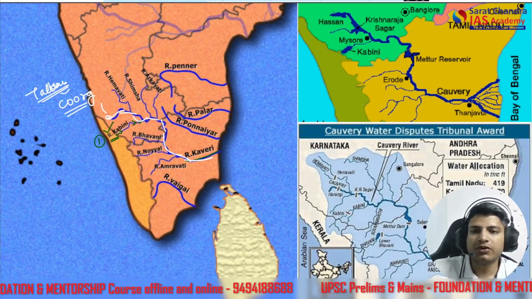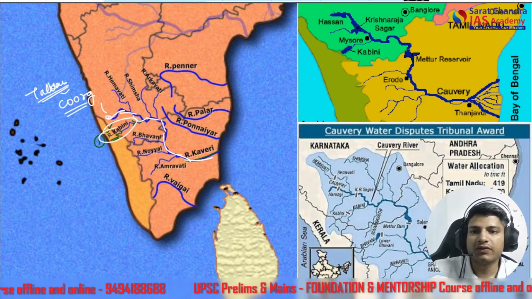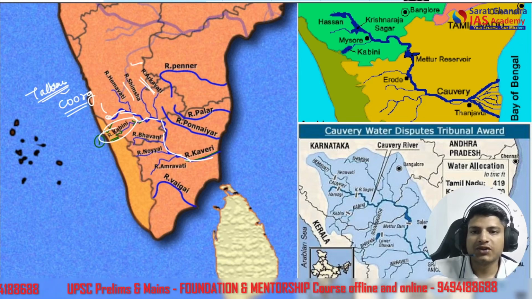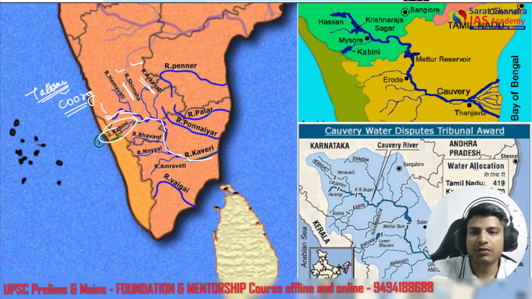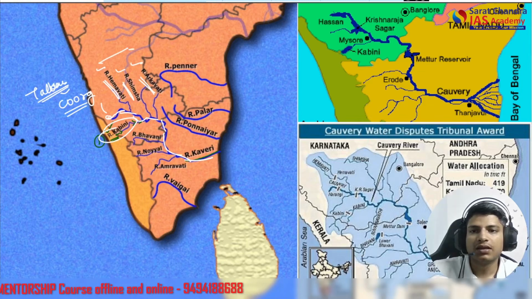Okay, now let's talk about the tributaries. So one is Kabini. Second, these are very famous: the Arkavati. This is very, very famous and must remember. Then there is the Shimsha, very, very famous again, must remember. And the Hemavati. These are very, very important tributaries of the Kaveri: the Arkavati, the Shimsha, and the Hemavati.